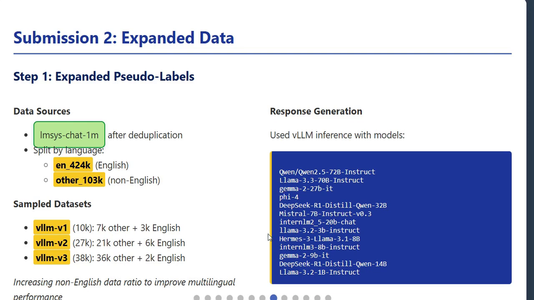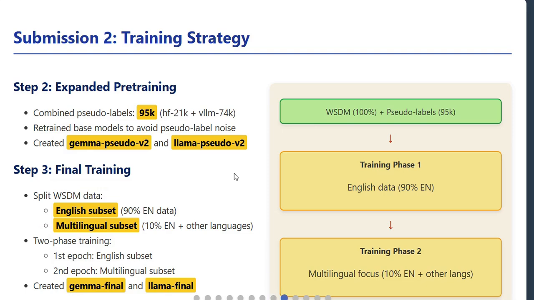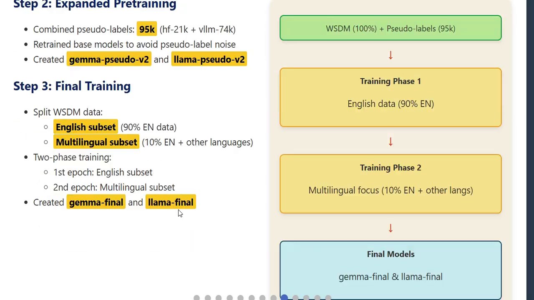For the second submission's training strategy, they first combined all their pseudo-labeled data, the HF 21K from before plus the VLLM 74K for a total of 95,000 samples. They then retrained their base models to avoid pseudo-label noise, creating new versions called Gemma Pseudo v2 and Llama Pseudo v2. For final training, they split the WSDM competition data into an English subset with 90% of the English data and a multilingual subset with the remaining 10% of English data plus all other languages.